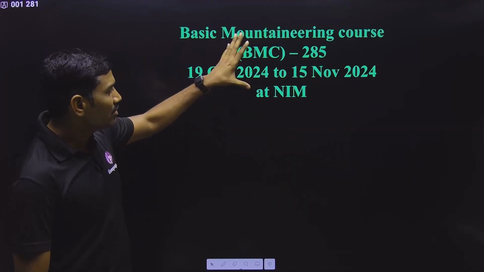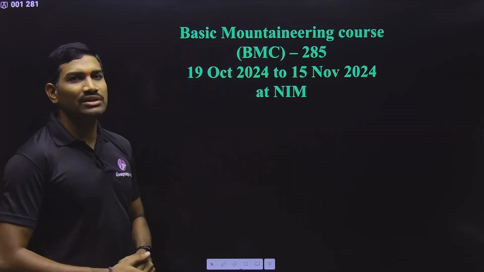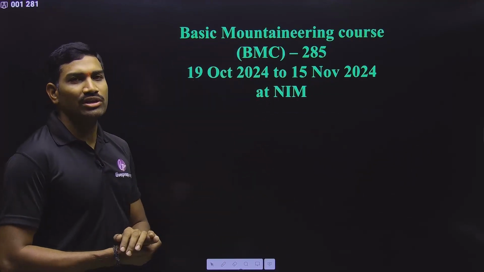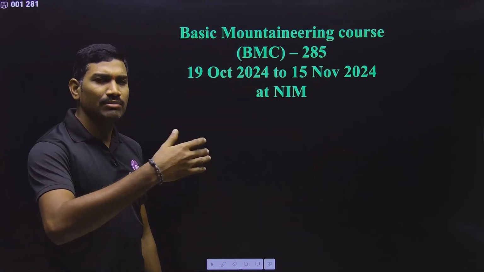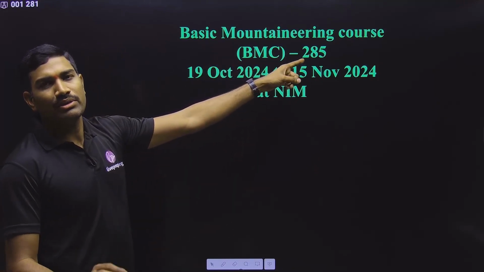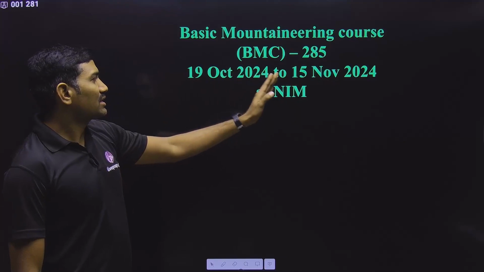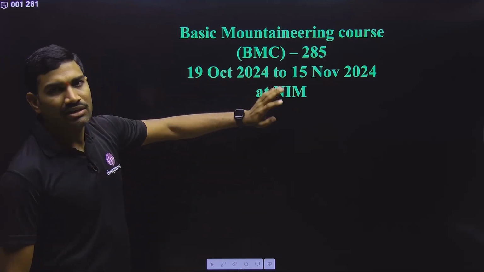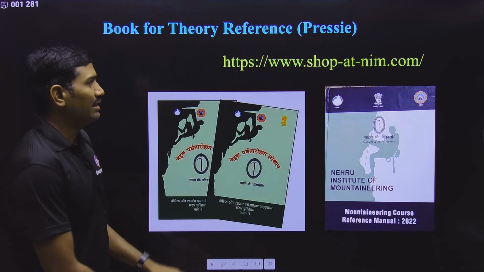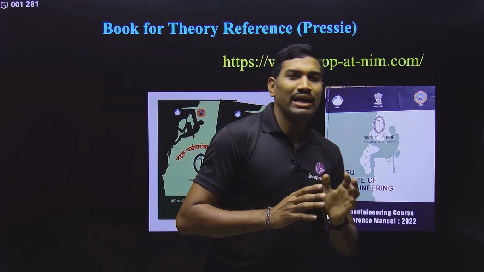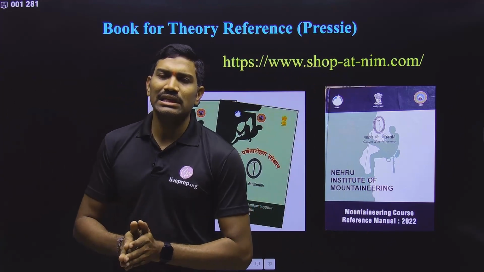Next one. Now these are some basic points that we need to understand, and now we are going into the main thing, that is the basic mountaineering course. Some points only I will tell you, and the remaining things we will see in the second part of the video. So my course is basic mountaineering course 285. It was conducted between 19th October and 15th November at Nehru Institute of Mountaineering. Clear?